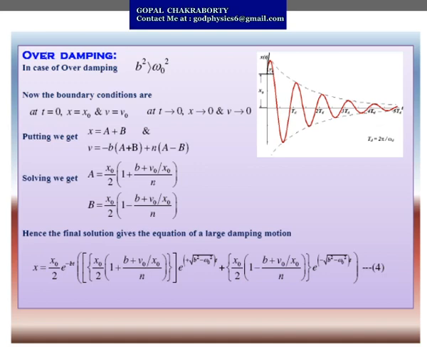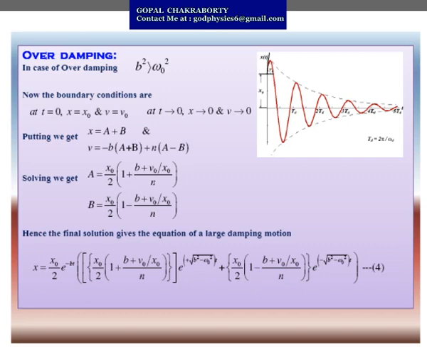So at t equals 0, it has x equals x naught and v equals v naught. At t tends to infinity, that means after application of that damping force, resistive force or frictional force, its amplitude tends to 0, so corresponding velocity will also be 0.